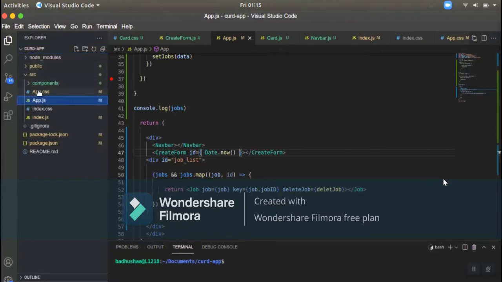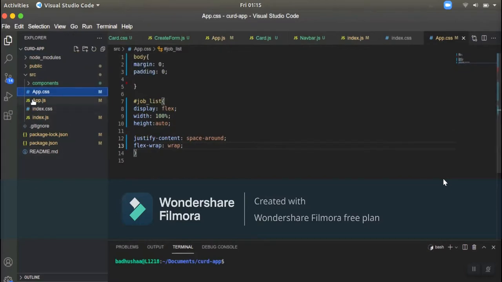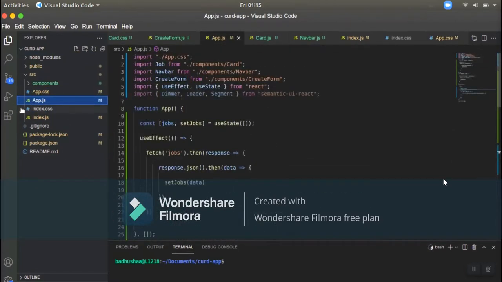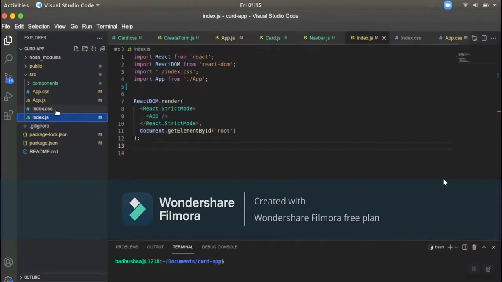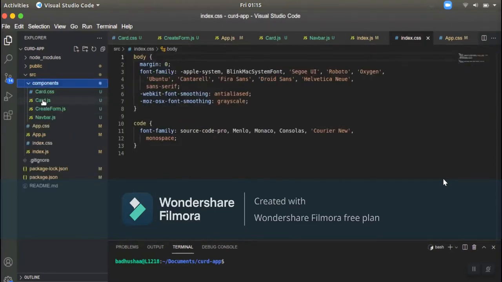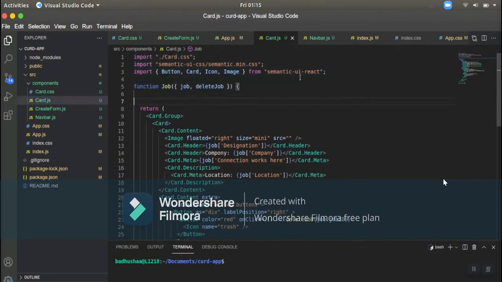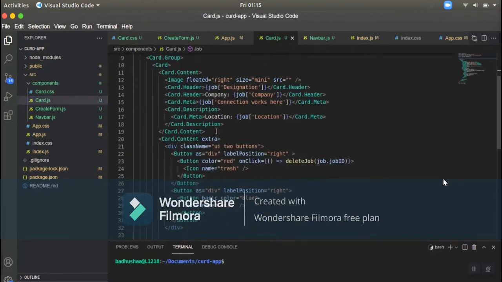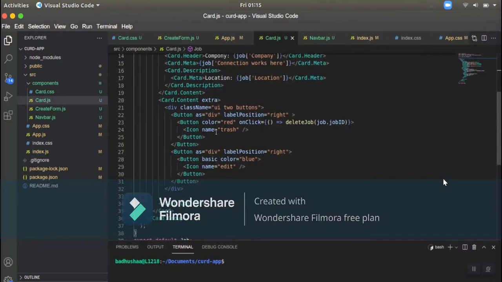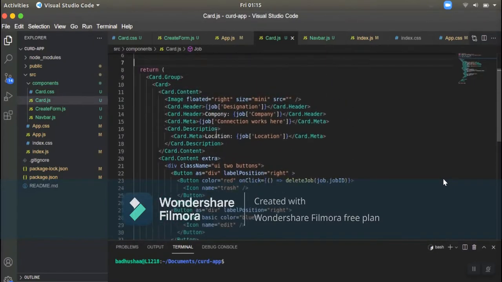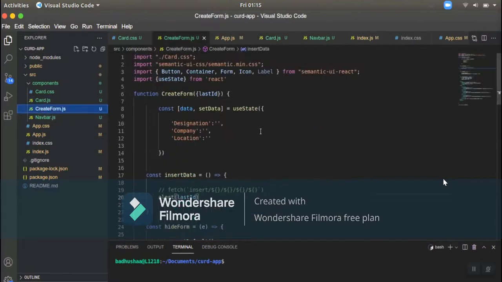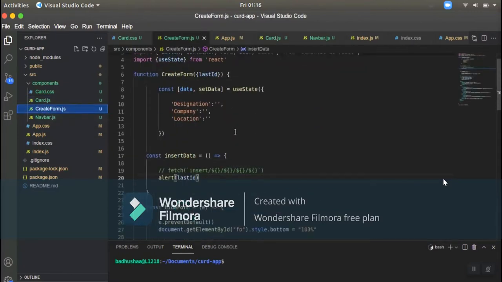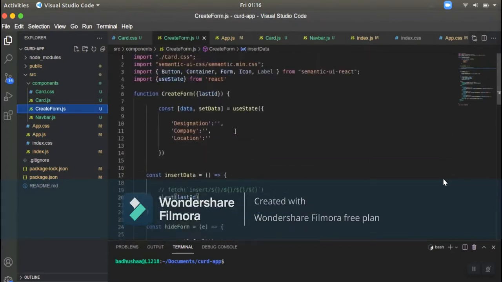Here are the options that we can use while creating and updating these things, like index, index CSS, index JS, and components. These will show all the components. This is the code that I have used for inserting data.